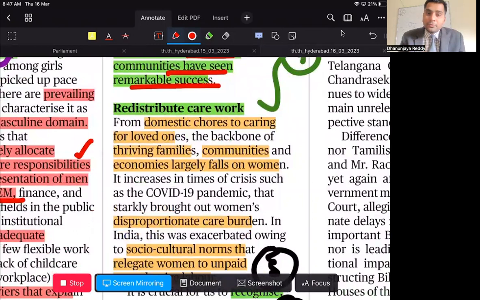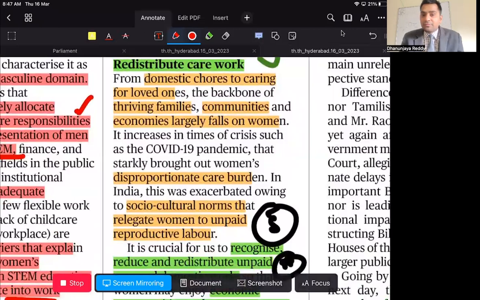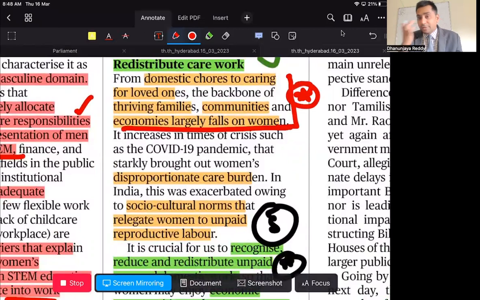Redistributive care work. Domestic chores, caring for loved ones, thriving families, communities, and economies largely fall on women. So this is one thing that women have. The greater responsibility of women is the care work they are relegated to. This is a disproportionate care burden because the male counterparts are not sharing that work. As a result, women have this domestic care work, and now they have to balance these two things.